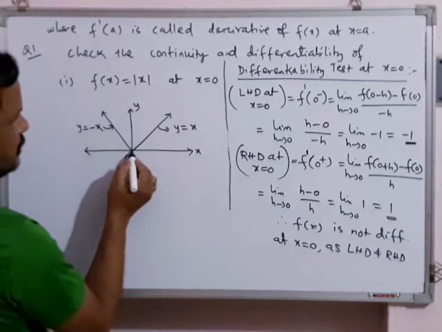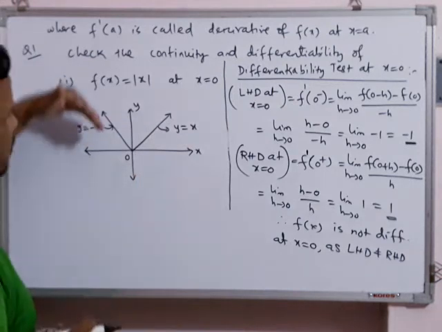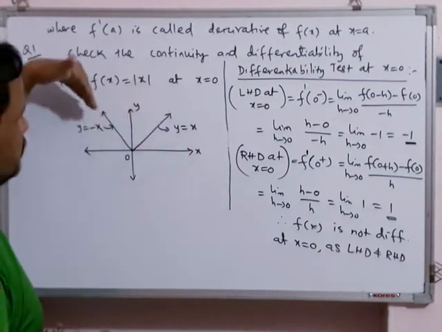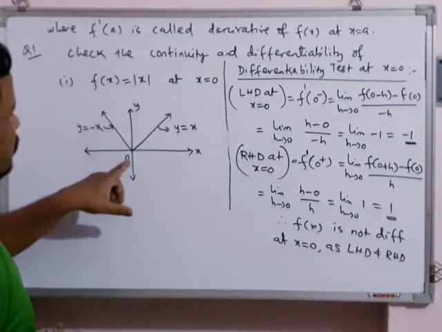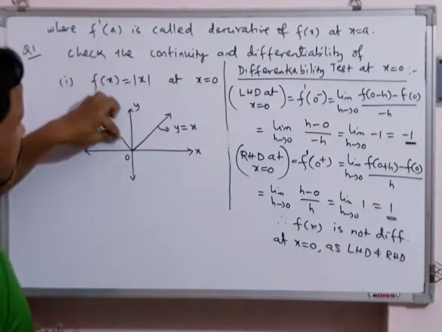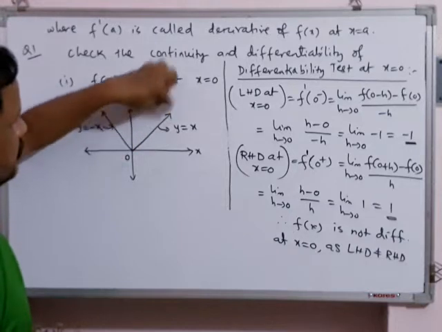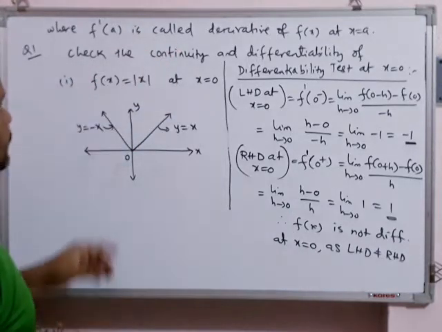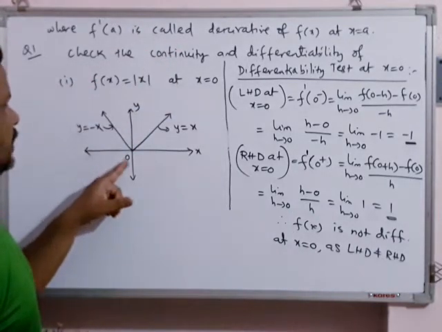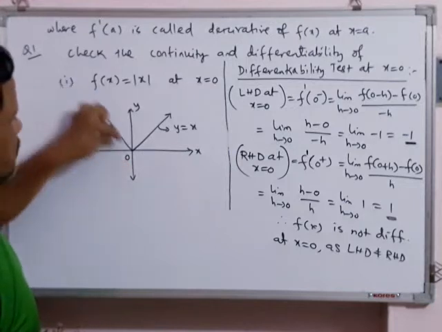All of you see, students, if you observe the graph of mod x, there is no break. There is no break. At 0 also there is no break. This comes down and this goes up. But if you observe carefully at 0, there is a sudden change.